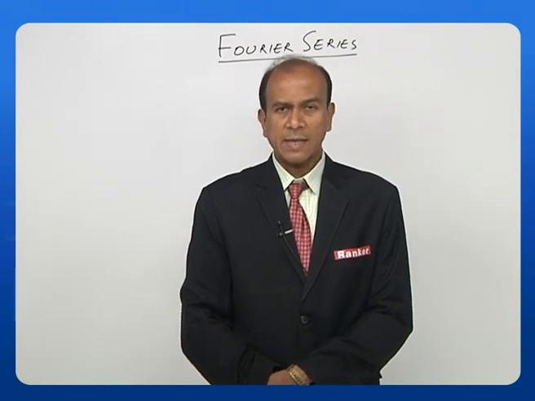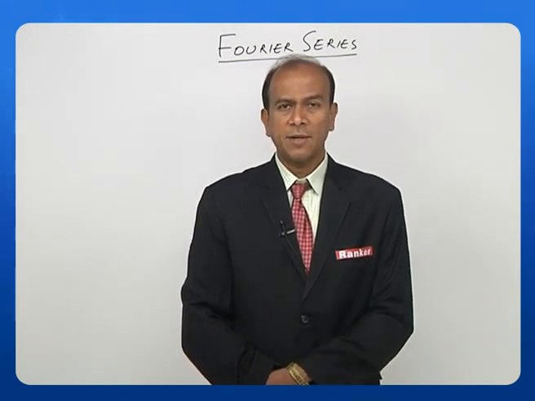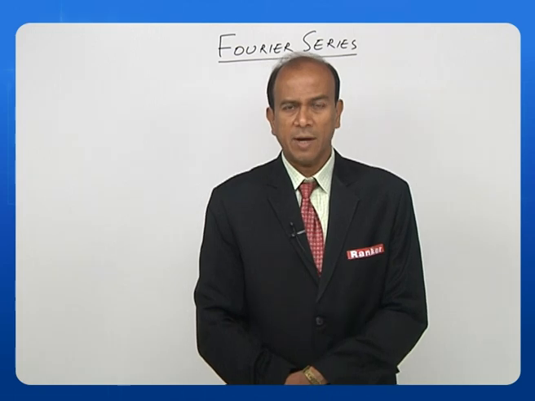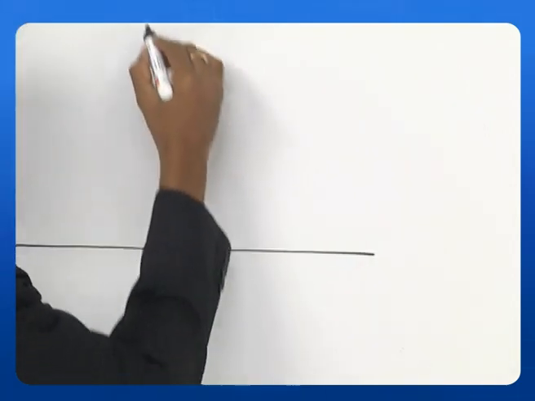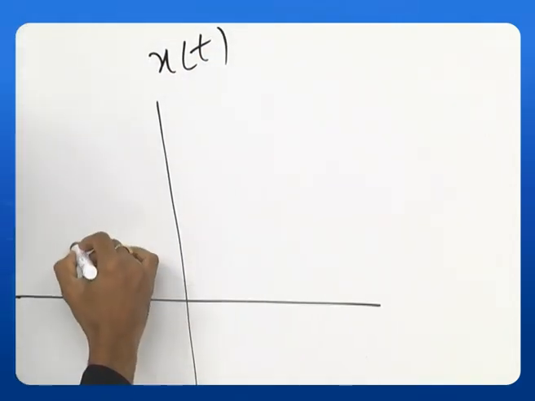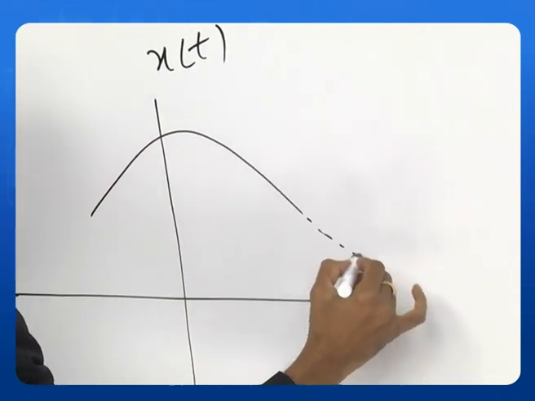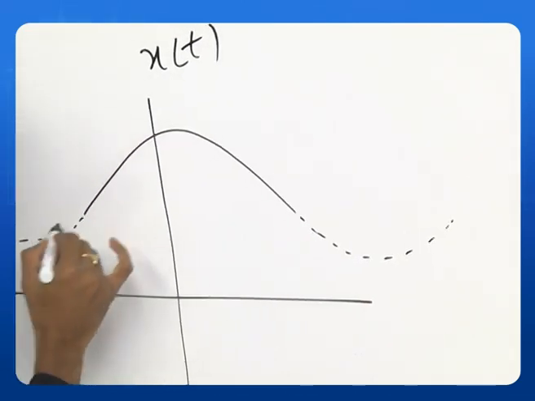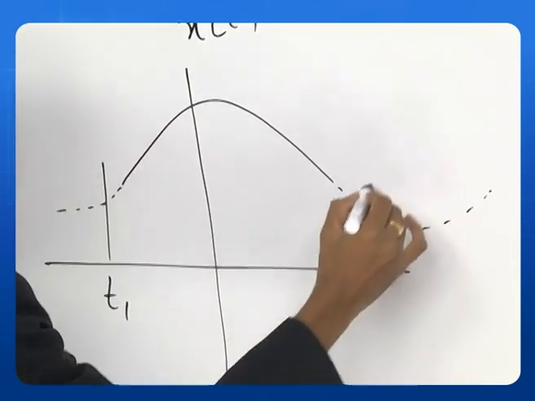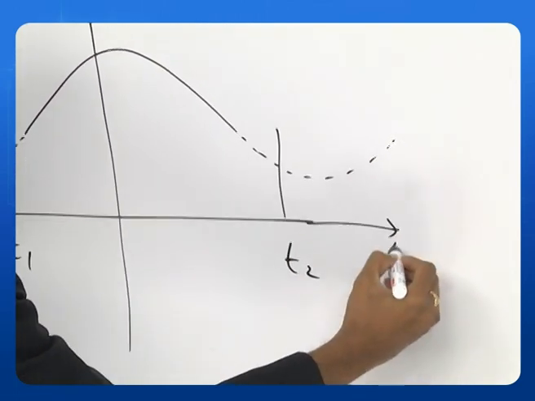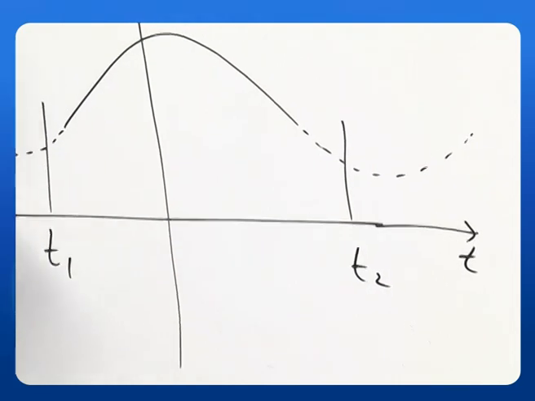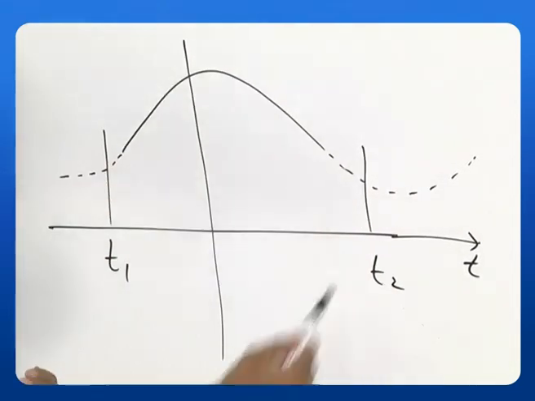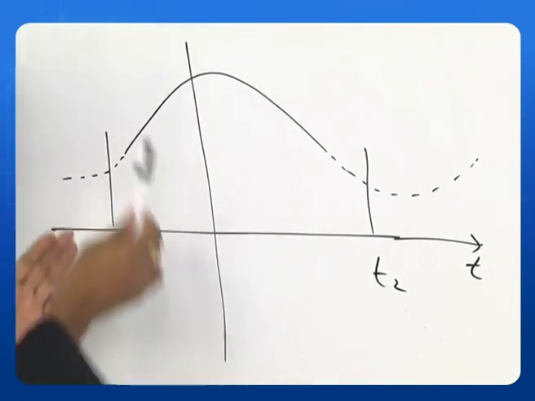Let us look at an example on the board which indicates what this discontinuity is, for which the discontinuities are finite and for which they are infinite. Let us take a case here. Okay, this is x of t. This is t here. When I look at this, see the discontinuities here. The discontinuities are extending like this. So there are no finite discontinuities. For this, I cannot write x of t. As I am not able to write the x of t equation, the Fourier series cannot exist.